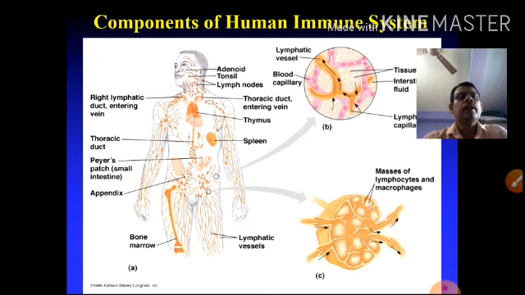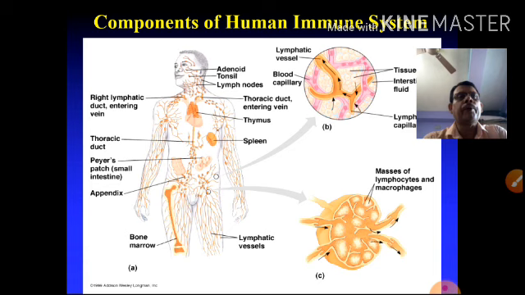There are parts of the human immune system that help the immunity. The immune organs are the adenoids, tonsil, lymphatic nodes, right lymphatic duct, thoracic duct, Peyer's patch of the small intestine, appendix, thymus and spleen, and lymphatic vessels and bone marrow.